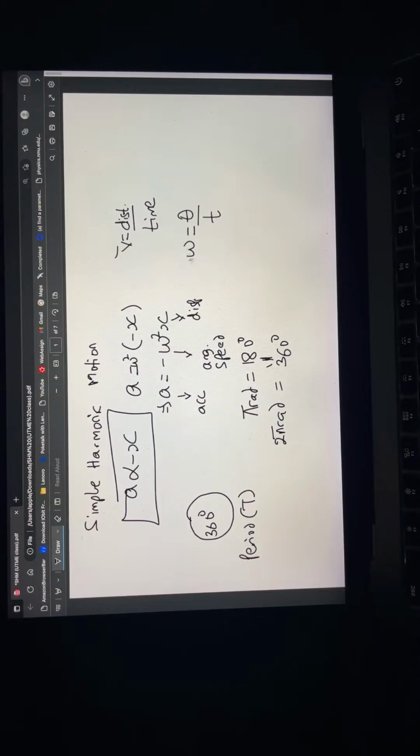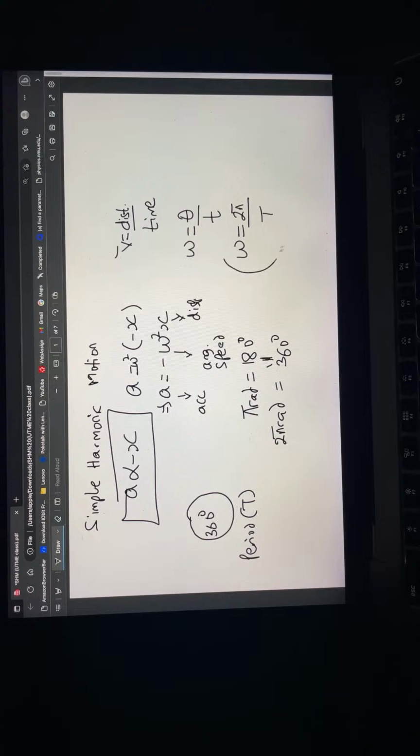So when we come back to this formula, omega equals angular displacement over time. So omega can be rewritten with theta as the angular displacement. If the angular displacement is 360 degrees, that is 2 pi. Then the time in that situation is known as the period.